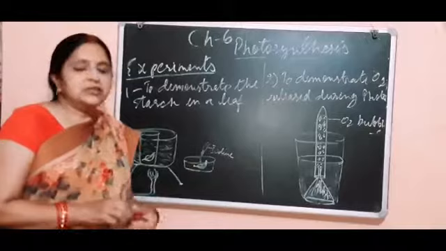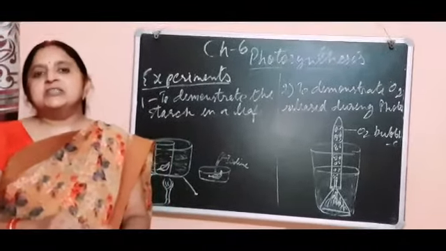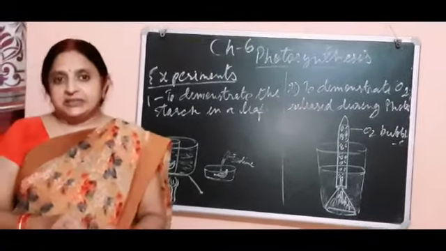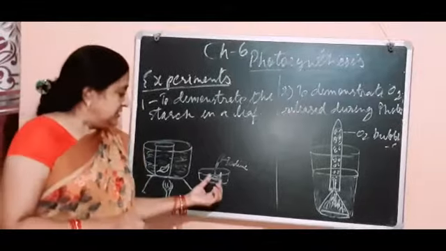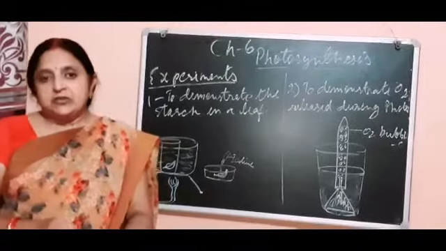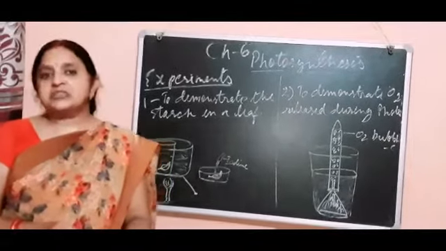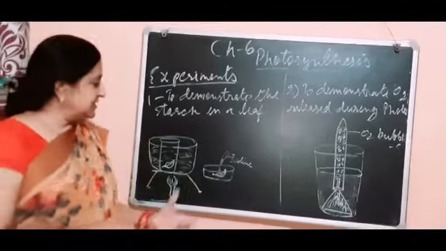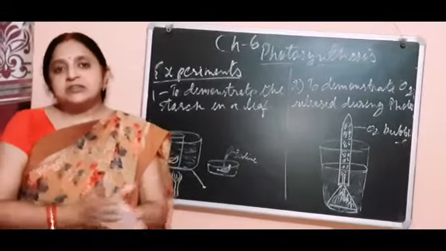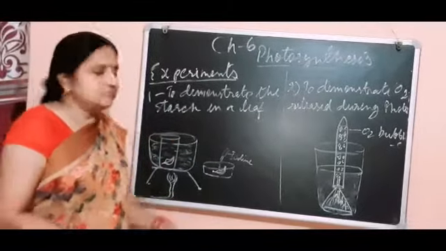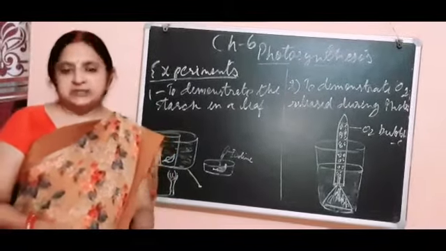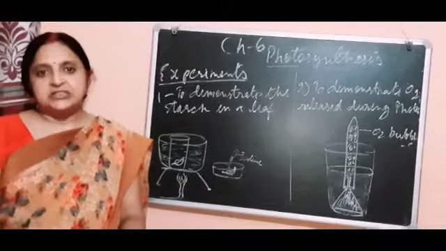After a few minutes, the color of the leaf changes to blue-black. The change in color of the leaf to blue-black indicates the presence of starch in the leaf. This is the experiment showing the presence of starch in the leaf.